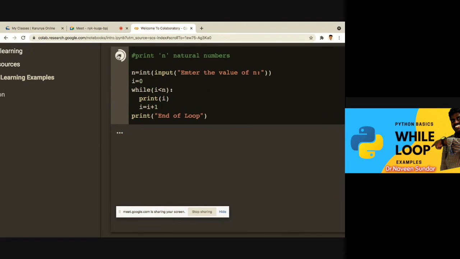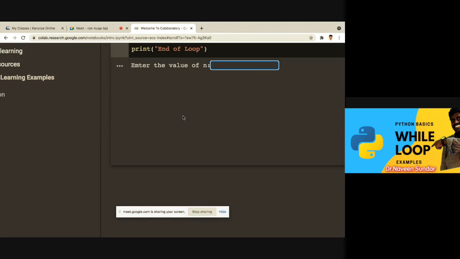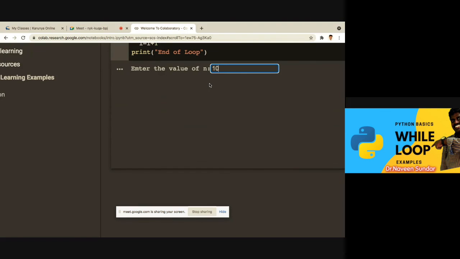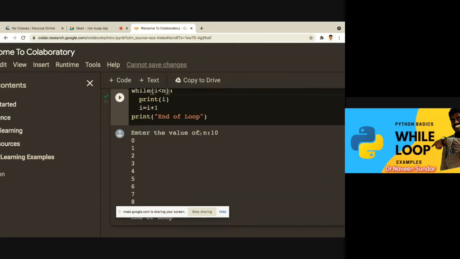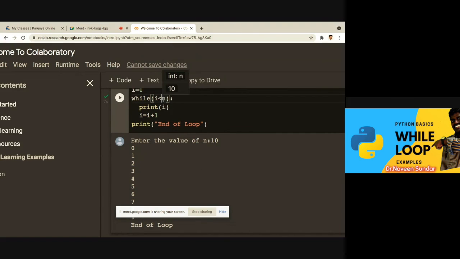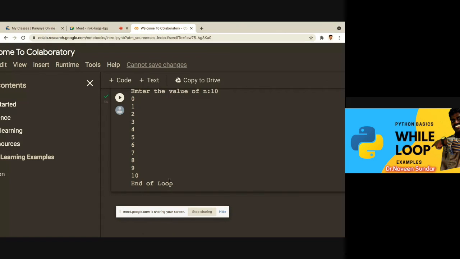See, for example, in the relational operator, if I am giving only less than 10, the 10 will not be included. See, 9 alone is coming, right? But my question is that up to 10 has to be printed. So what you are getting? I am giving less than equal to 10, so 10 also will be added. Got my point? So this is how you are getting the answer. Got it?